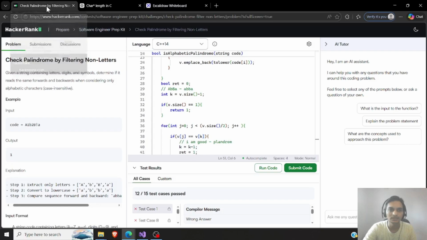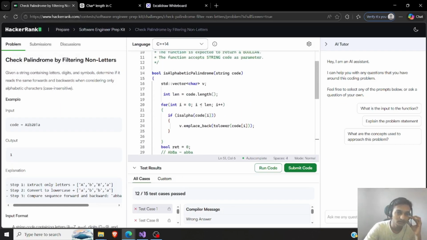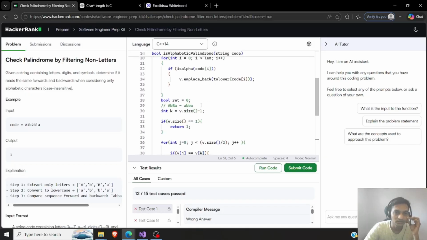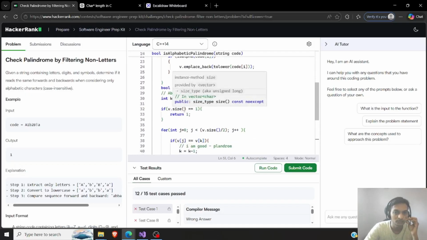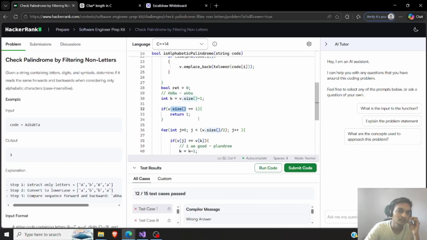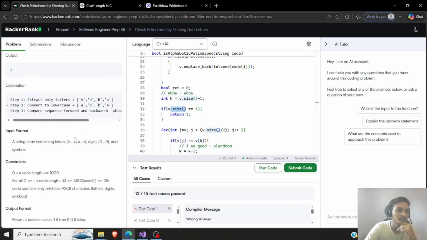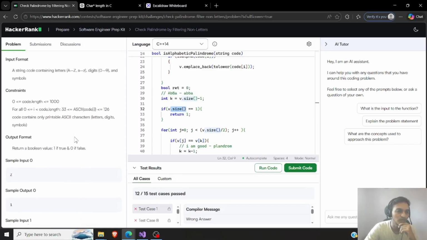So I think in this case it should also pass. Let's assume this case, I don't think this is going to create a problem. Maybe I get into somewhere where the size is 0. So if the size is 0, what should I assume? Is it a palindrome or not?